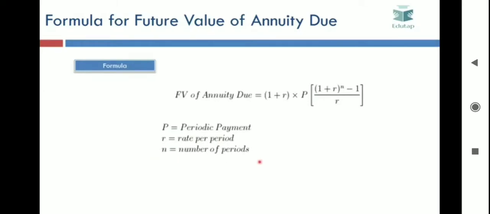Now this formula is almost similar to the formula which was used to find the future value of annuities. P is similar to C, the cash flow per period. R is similar to I, the rate of interest, and N is the number of periods or number of payments, which was present in the future value of annuity formula. The only difference is that the future value of annuity due has an extra component of 1 plus R. So if you remember the formula for future value of annuity, you can just multiply that by 1 plus R and you will get the formula for future value of annuity due.